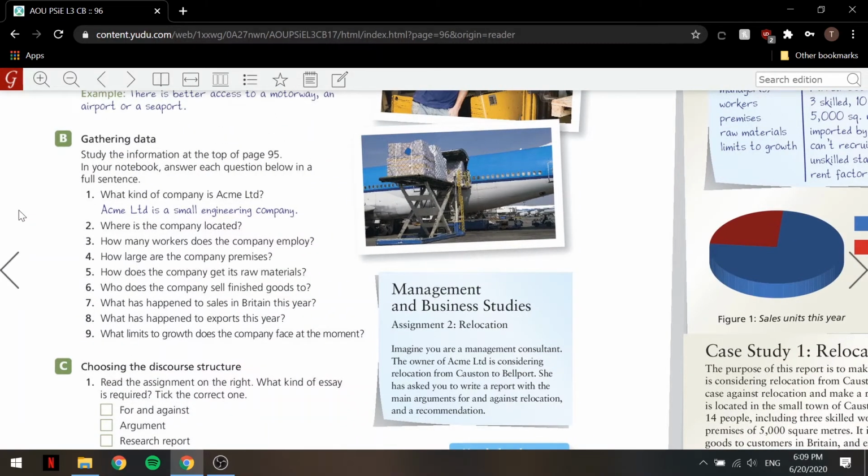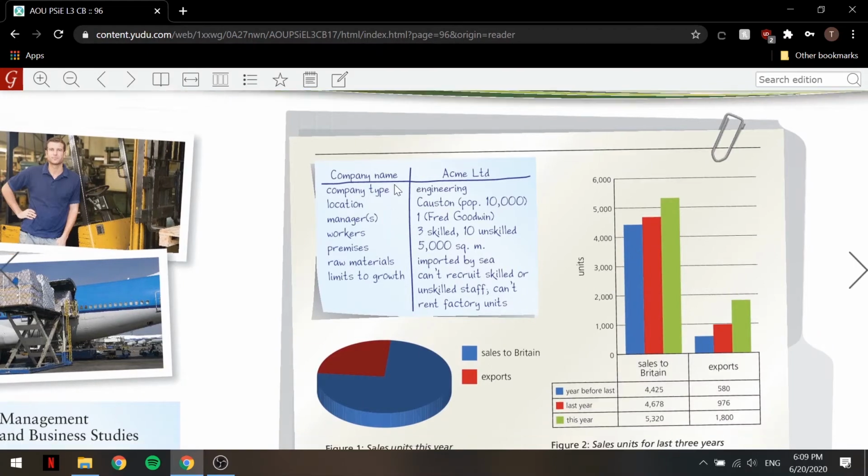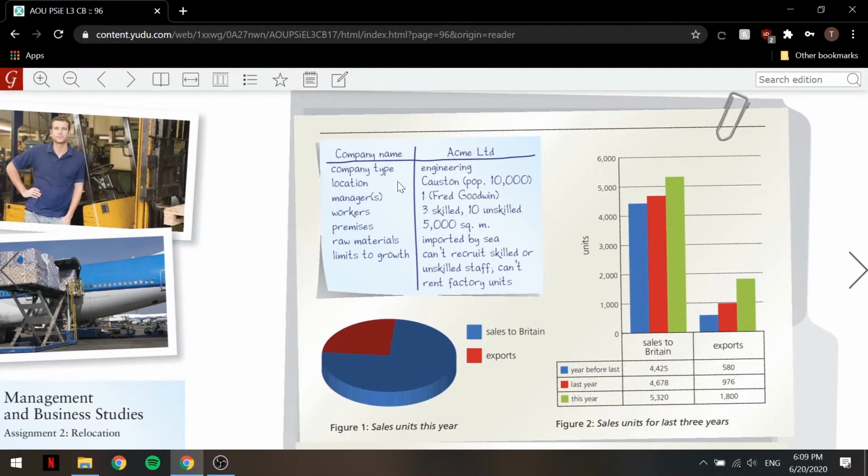Study the information at the top of page 95 in your notebook and answer each question below in full sentences. Okay, well, let's take a look at the information that we are given here. We have a little bit more information about the company Acme Limited. So company type, it's an engineering company. Location, currently it's at Coston.